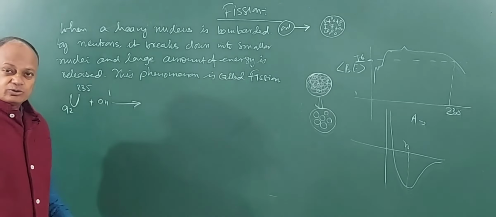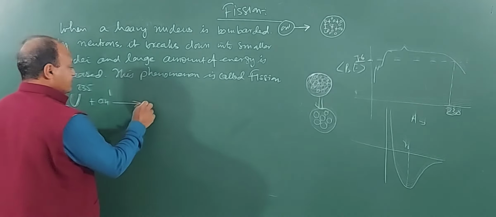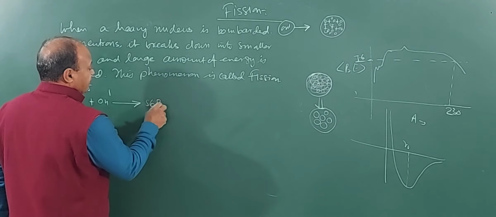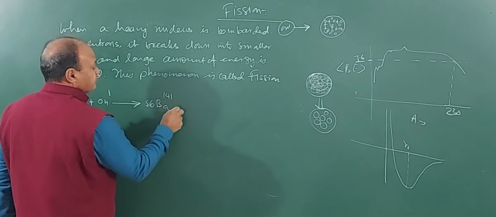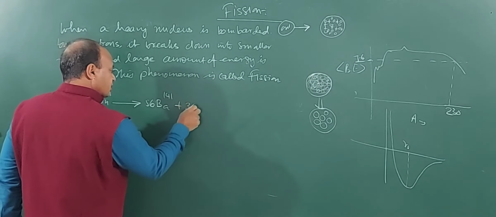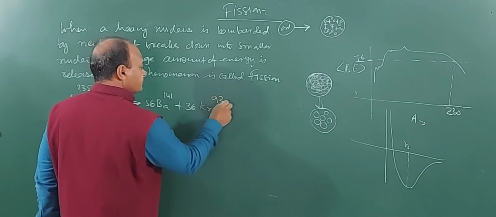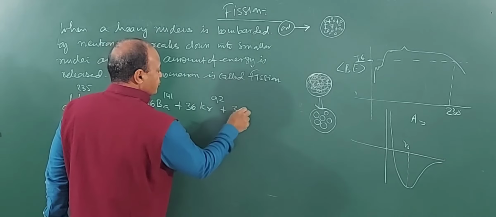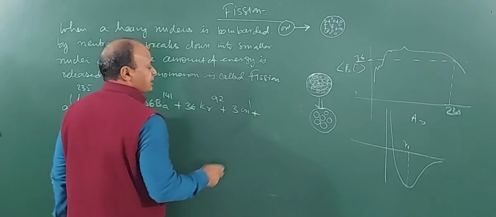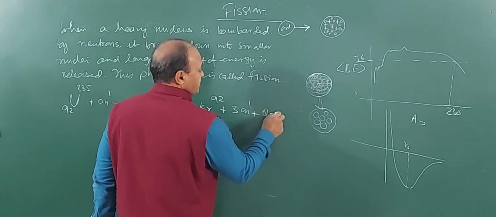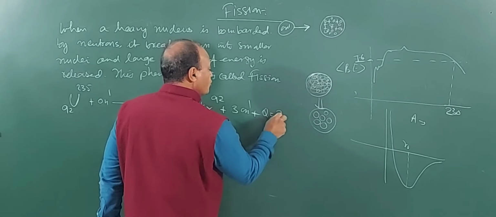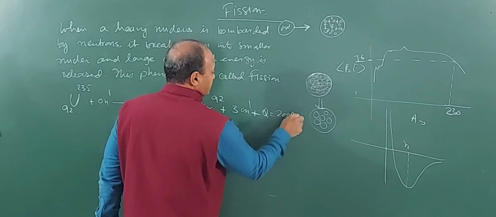It breaks down into smaller fragments. The first fragment is barium. In fact, many possible fragments will come, but this is the most likely fragment. So we'll be discussing this. Plus 3 neutrons, and about 200 million electron volts of energy is released in this reaction.